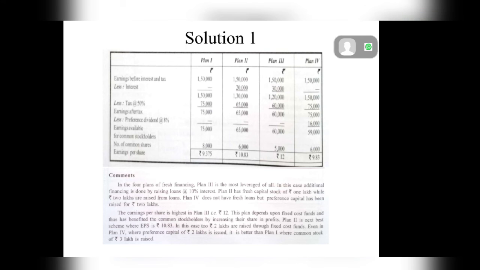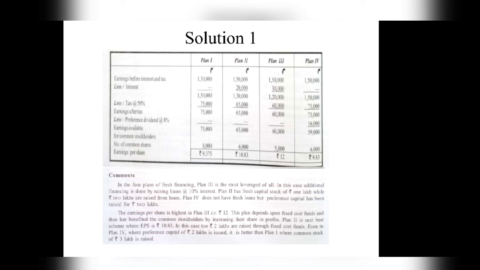And last we find out the earnings per share. So how is earnings per share calculated? It is calculated by dividing earnings available for common shareholders by the number of common shares. So 75,000 divided by 8,000 gives you rupees 9.375. 65,000 divided by 6,000 gives rupees 10.83. Then third plan, 60,000 divided by 5,000 gives rupees 12 EPS. And the last plan, 59,000 divided by 6,000, the EPS will be rupees 9.83.